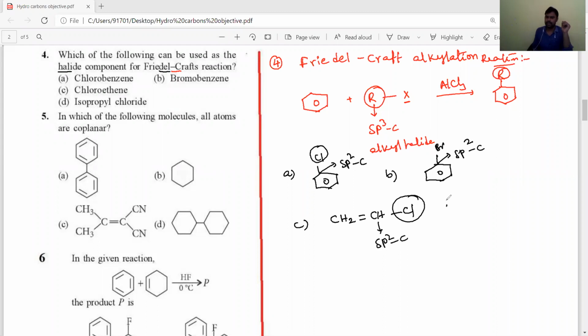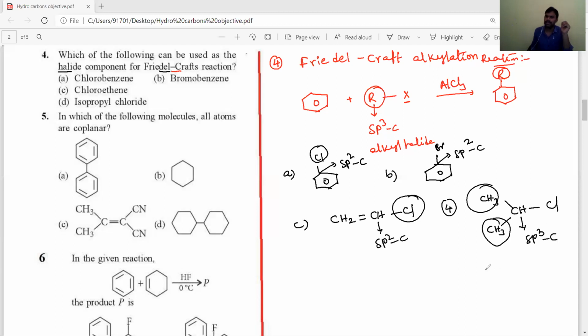Now the fourth option is isopropyl chloride, CH3-CH(Cl)-CH3. The terminal methyl groups are attached to one carbon. When such a branch is present, that group is called iso. Total 3 carbons are present, so it is called isopropyl chloride. And the carbon attached to the halogen is an sp3 carbon.